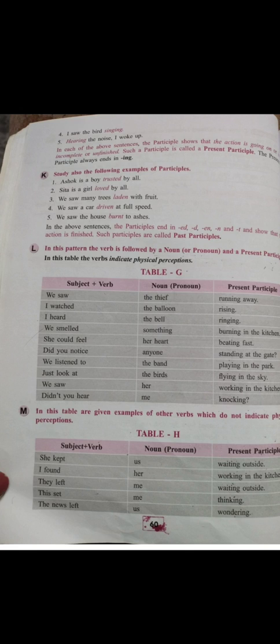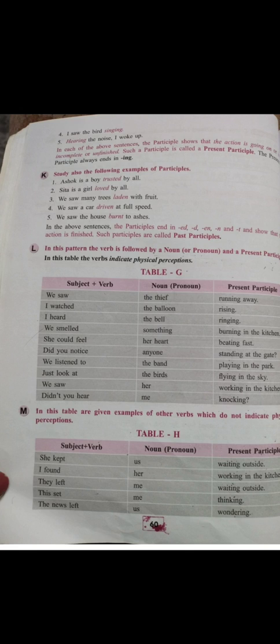Here are the tables being given. The pattern of the tables is like subject plus verb plus noun or pronoun plus present participle. This is physical perceptions one. You see table number G and table number H: subject plus verb, noun or pronoun, present participle.